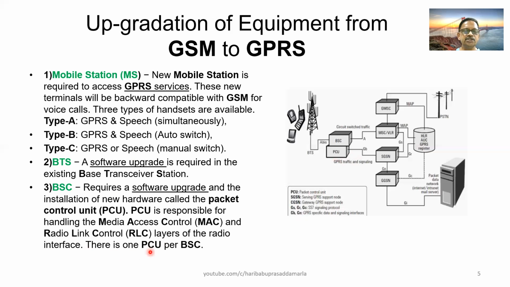There is one PCU per BSC. So in each and every BSC, you have to add one PCU apart from the software upgrade for the BSC.